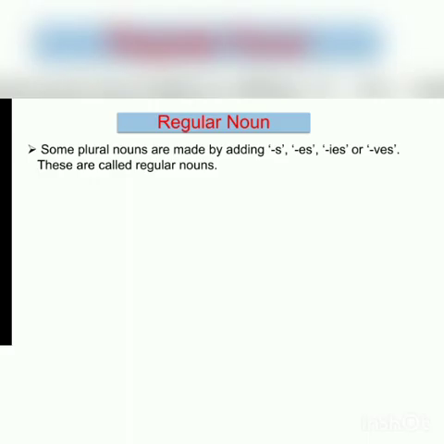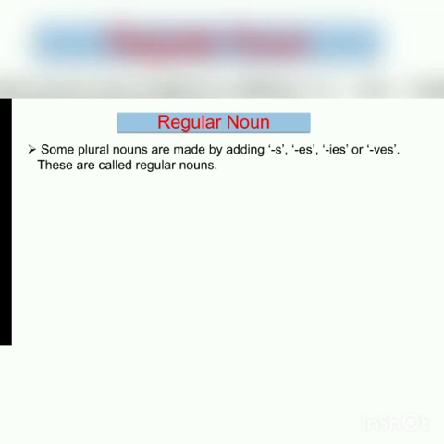By now, we already have an idea about singular form of noun and plural form of noun. So now we shall focus on regular noun and irregular noun. What are regular nouns? Some plural nouns are made by adding s, es, ies or ves.